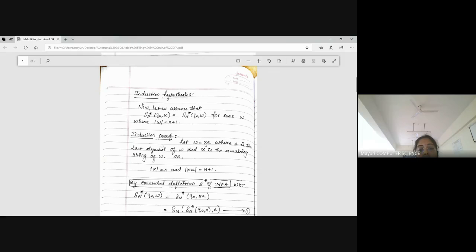X possesses n symbols, so X is the remaining string of W. The length of X is n, and the length of XA is n plus 1, because of the one symbol A at the end. Any doubt till now? No, ma'am.